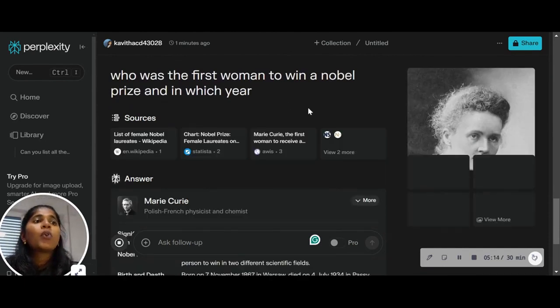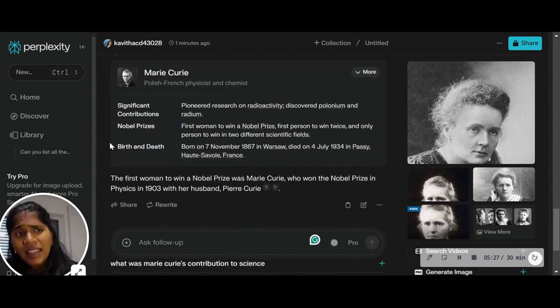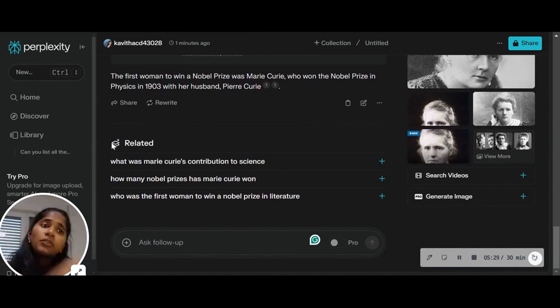For example, who was the first woman to win the Nobel Prize? Again, you have the same format where the sources are quoted, making it a little bit less susceptible to hallucinations, is what I think. And then it also has further related questions. Apart from that, I can also ask follow-up questions.